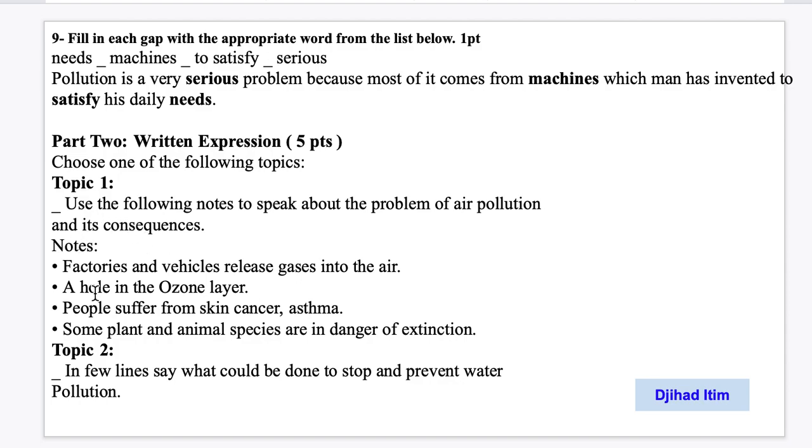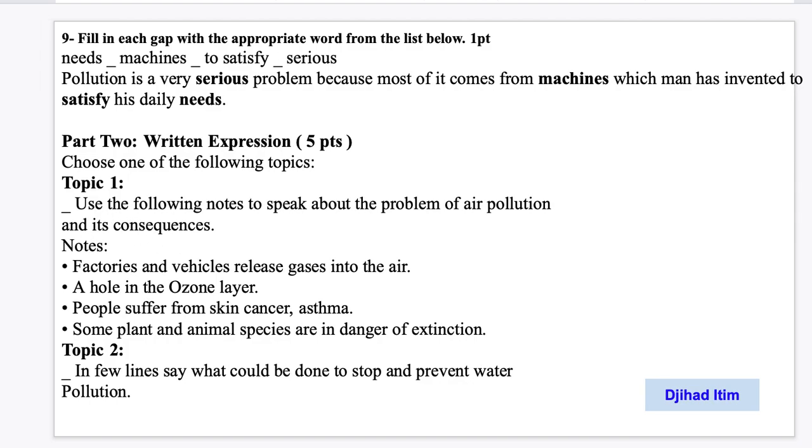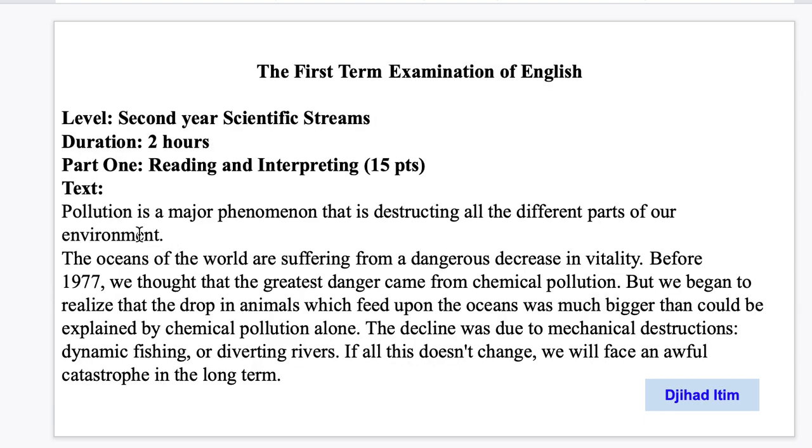Okay, so notes. Factories and vehicles release gases into the air. A hole in the ozone layer. People suffer from skin cancer and asthma. Some plants and animal species are in danger of extinction. So you can talk first in the introduction about air pollution, just like how we did in the text.